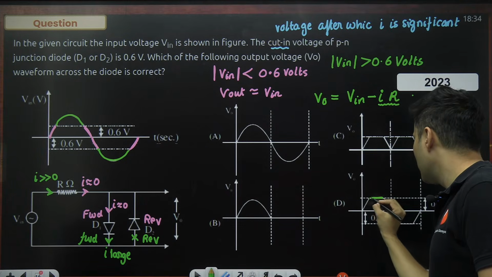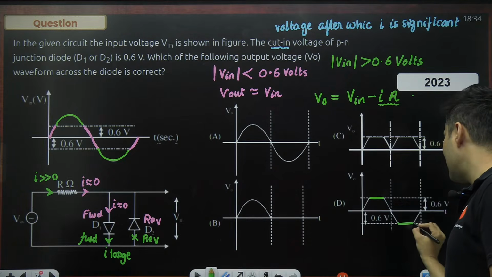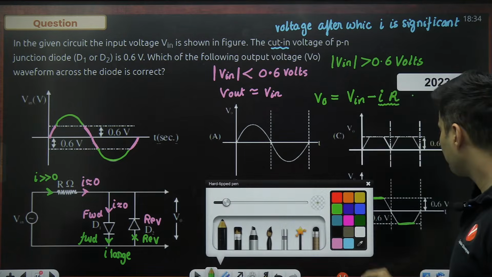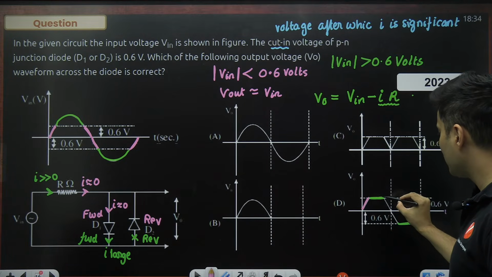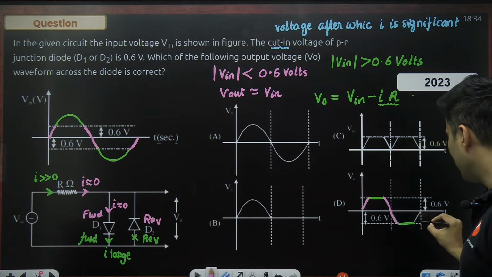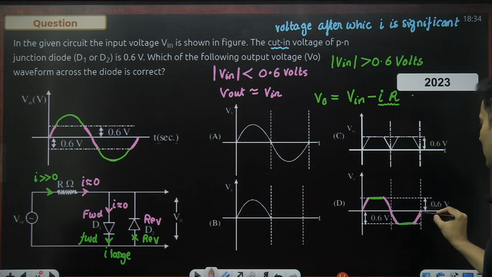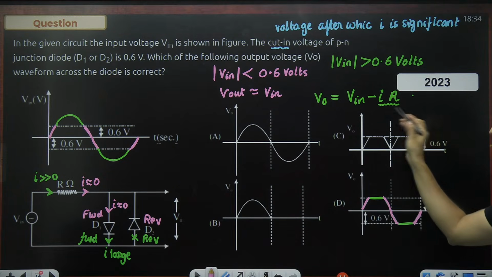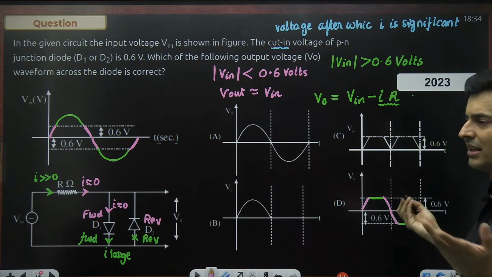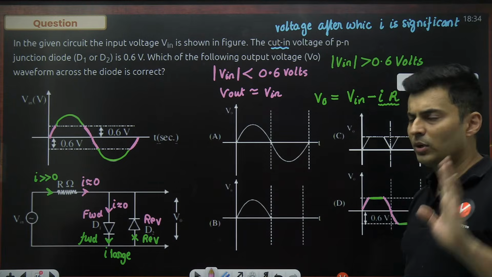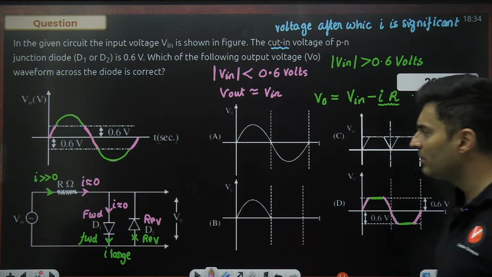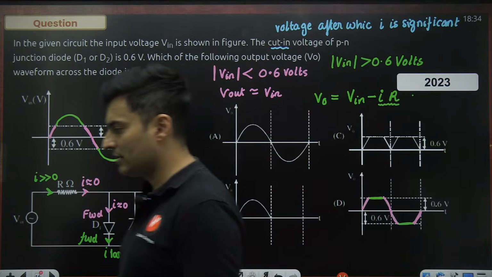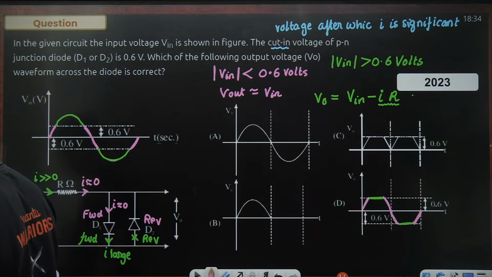So between here to here, there will be not much increase. That's it. And you will see here from 0 to 0.6, 0.6 to 0, 0 to minus 0.6, minus 0.6 to 0, it will be like that. So after that point, there will be no further change in the current or voltage in that particular circuit. That's it. It will get cut out. So I think D will be the right answer in this. Is that right? Clear? Okay.